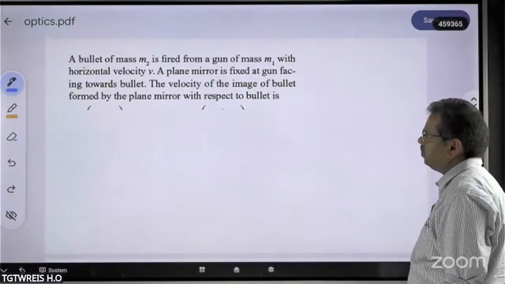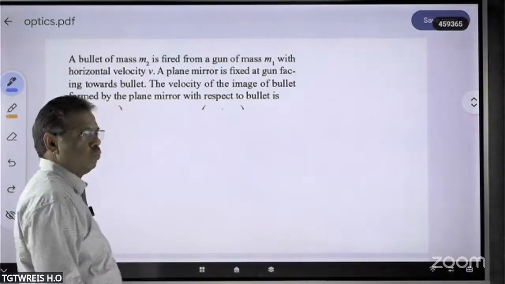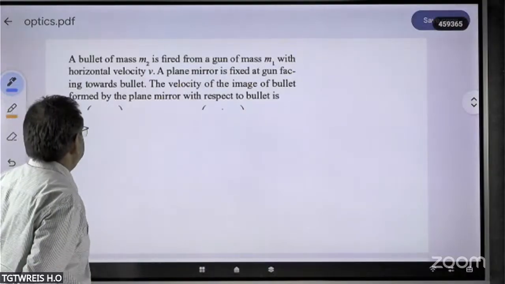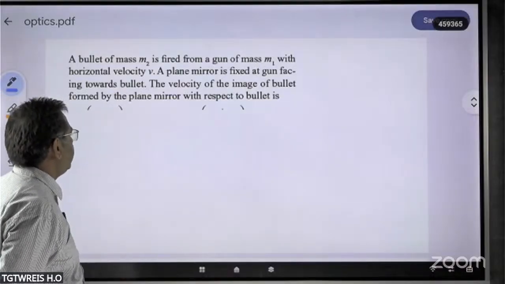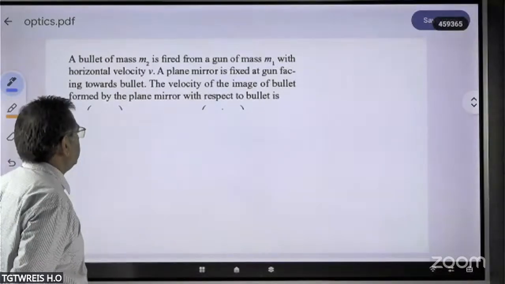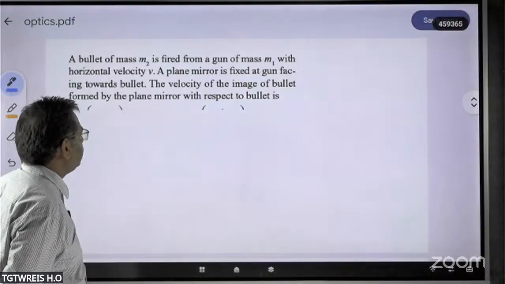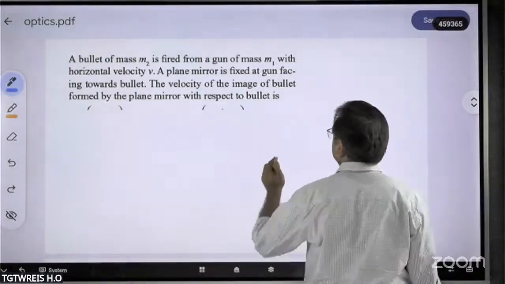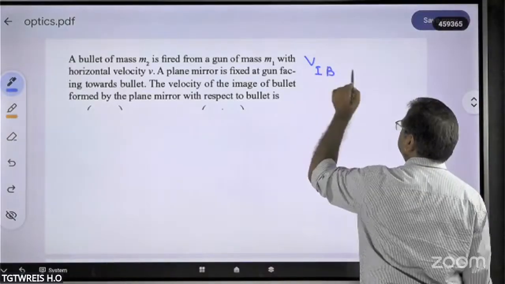You see one problem. Here a bullet of mass m2 is fired from a gun of mass m1 with a horizontal velocity v. A plane mirror is fixed at the gun facing towards the bullet. What is the velocity of the image of the bullet formed by the plane mirror with respect to the bullet? So finally, what is being asked? The velocity of the image of the bullet with respect to the bullet.